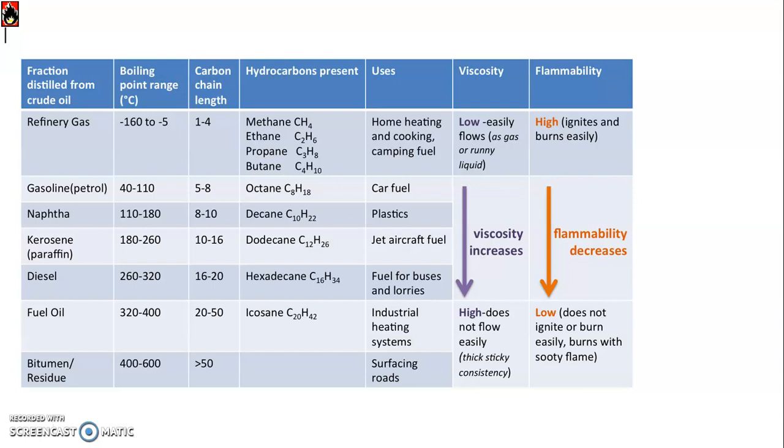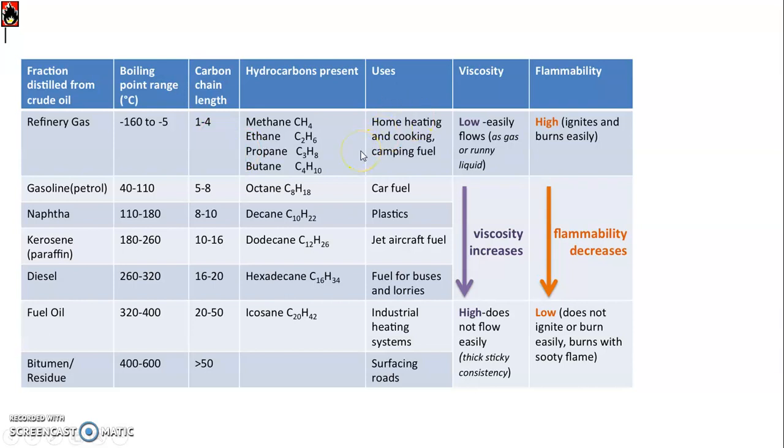And whatever fumes don't condense come out of the tower as gas. They are called uncondensed gases, or refinery gases, which consist of carbon atoms from 1 to 4 and are obtained at or below 30 degrees centigrade.